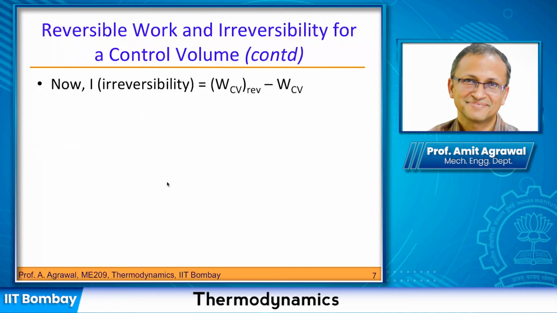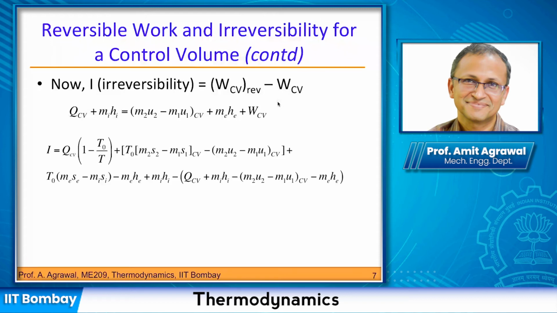So now what is the relationship between what we had earlier and what we have now? We can define that there is an irreversibility. The work done that would come from my actual control volume, and whatever is the work done from my other, reversible control volume, the difference of these two we have already defined as irreversibility. And of course, now I have to tell you what is the work done by the control volume. I can write it out like this, and then I can subtract out. So this work done is what is there.